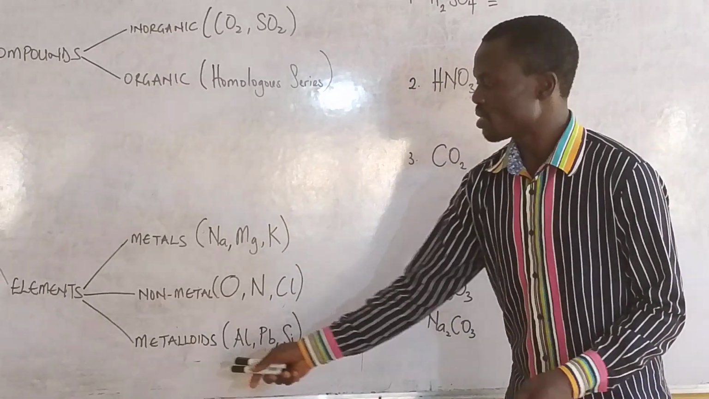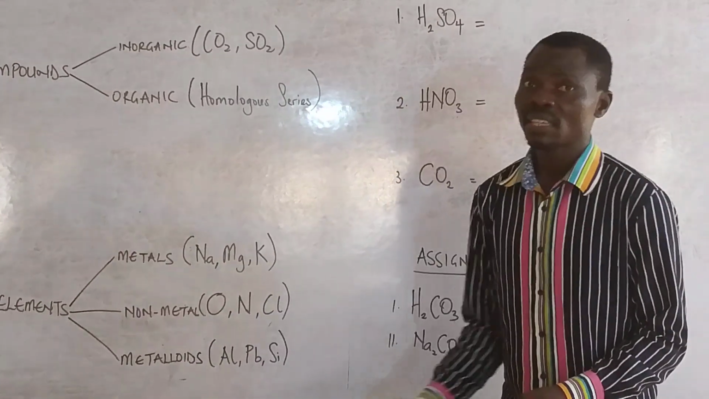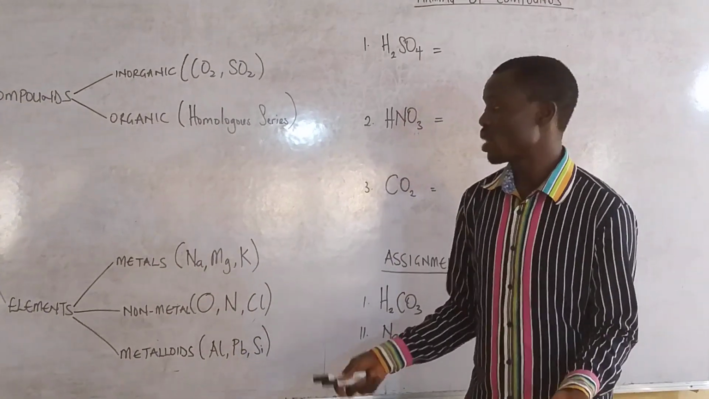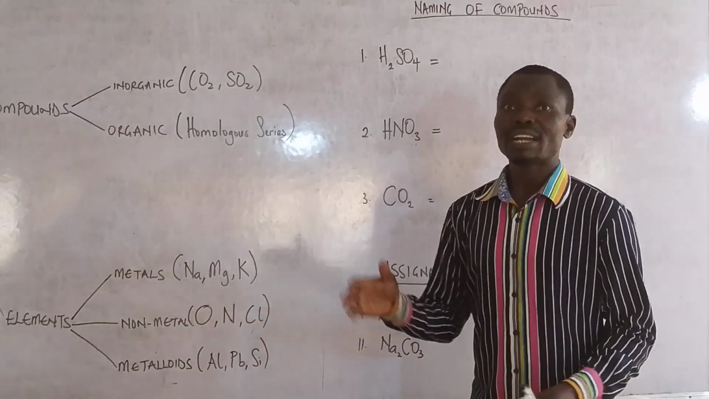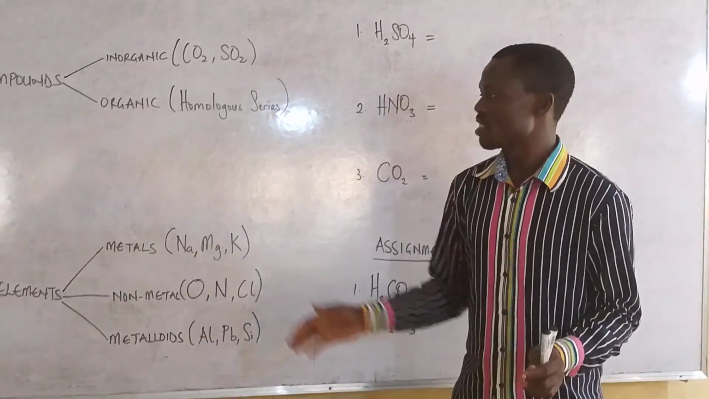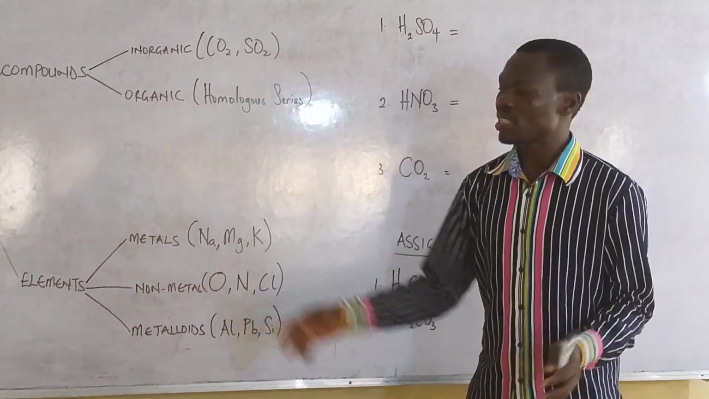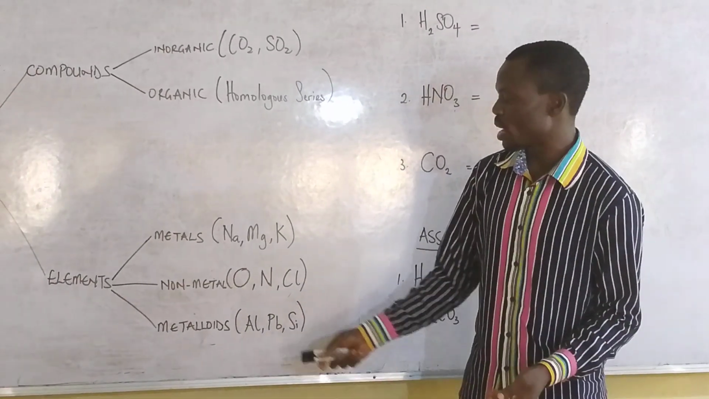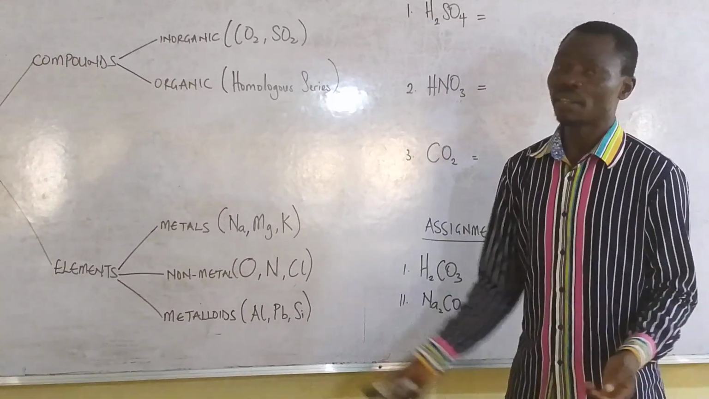Then metalloids. When you say metalloids, these are elements that behave as a metal as well as a non-metal. That means they have dual citizenship. Let me just call it that way, dual citizenship. They behave as a metal and also as a non-metal. So you have aluminium, you have lead, and you have silicon.